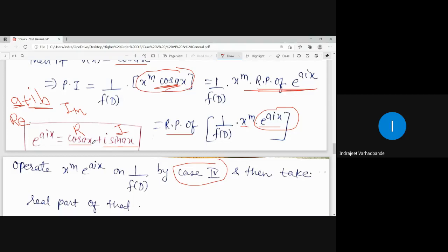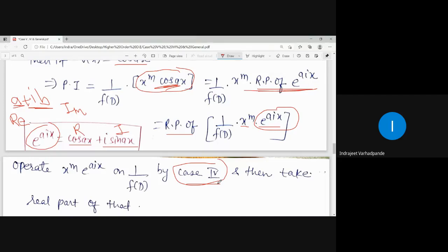So here cos ax is the real part, i sin ax is the imaginary part. For writing cos ax, you take the real part of e to the power iax. Clear? Operate x to the power m into e to the power iax by case number 4 and take only the answer which is the real part.